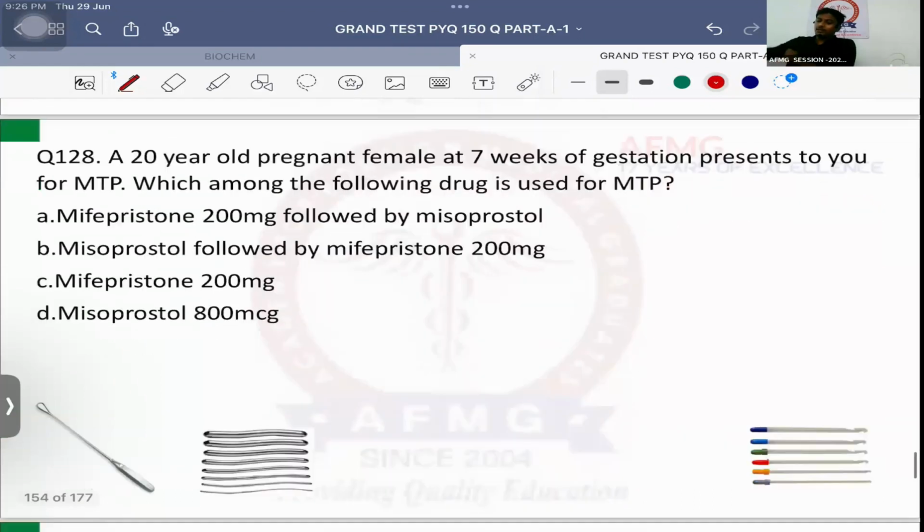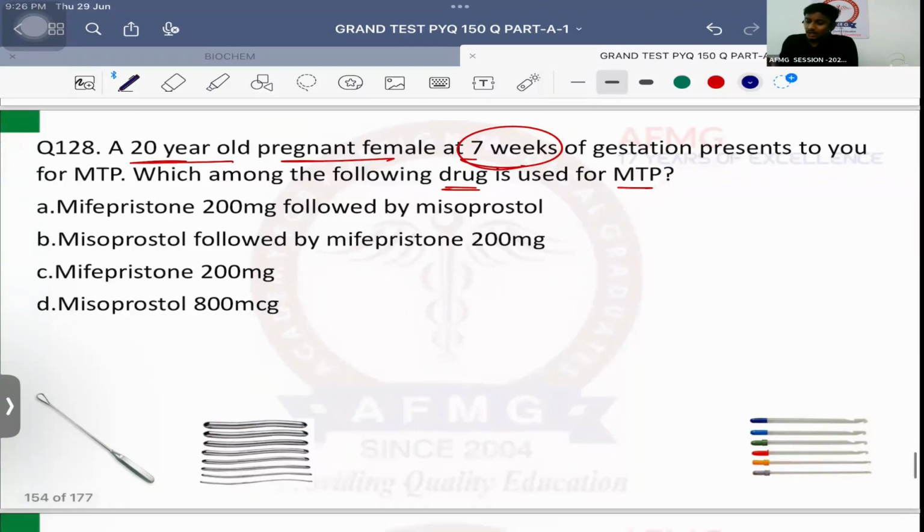Question number 128. A 20-year-old pregnant female at 7 weeks of gestation presents to you for medical termination of pregnancy, MTP. Which among the following drug is used for MTP? Mifepristone, which is anti-progestin, which will help in killing the fetus. How much? 200 mg given on day 1.